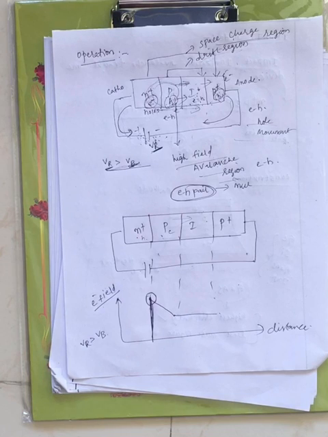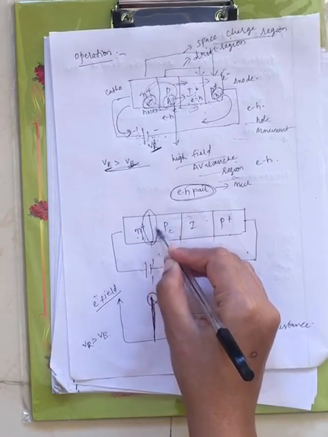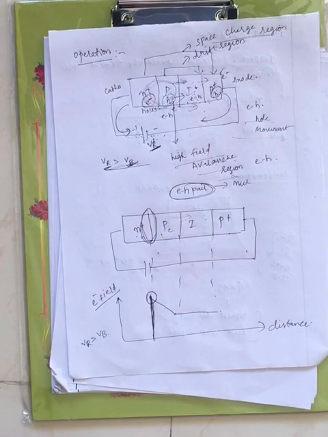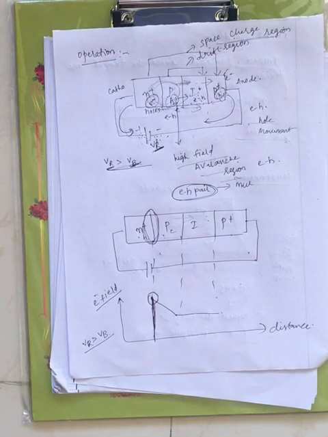That's why when VR is greater than VB, a maximum electric field of very high value appears at the n plus p junction. Where there is a junction of n plus p, there you will have the maximum electric field intensity only when VR is greater than VB. This is the principle, right? At the n plus p junction, electron hole pairs are created, and there you will have the maximum electric field intensity. This happens only when the reverse bias voltage is greater than the breakdown voltage, right?